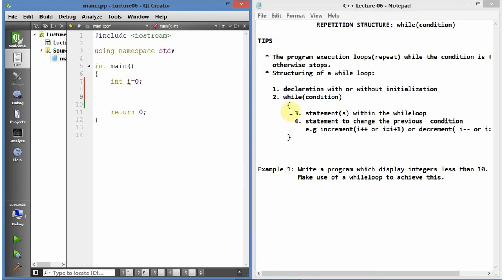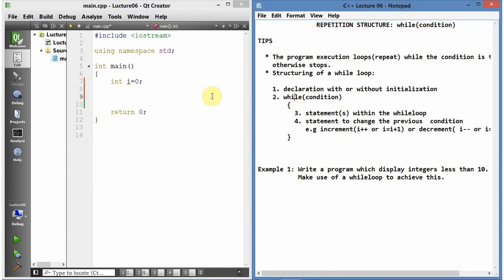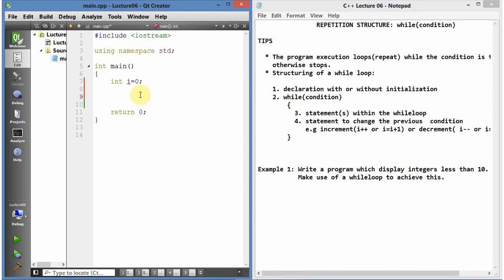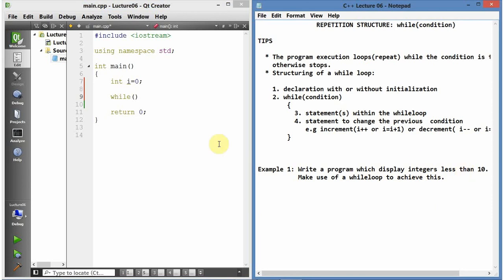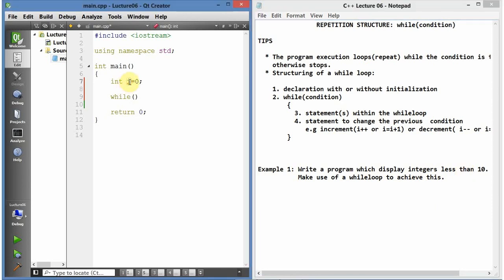Now, secondly, we have a while condition. I'll simply say while, then open the bracket, and when you open it, it always closes for you. What is the condition that I'm looking at here? The condition says integers less than 10. We have an integer i, and the variable must take part in the condition.